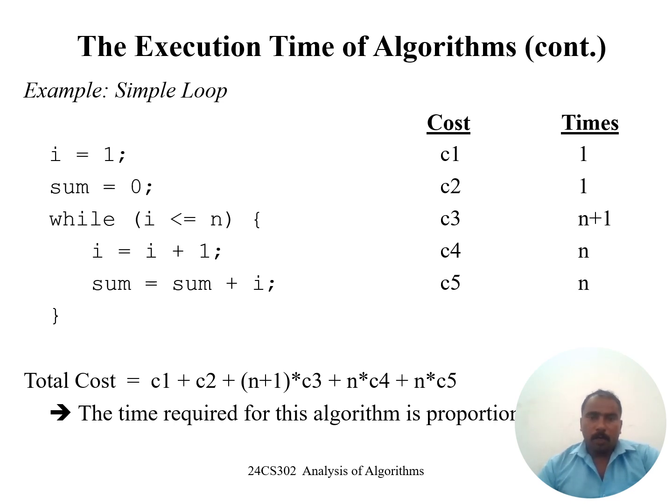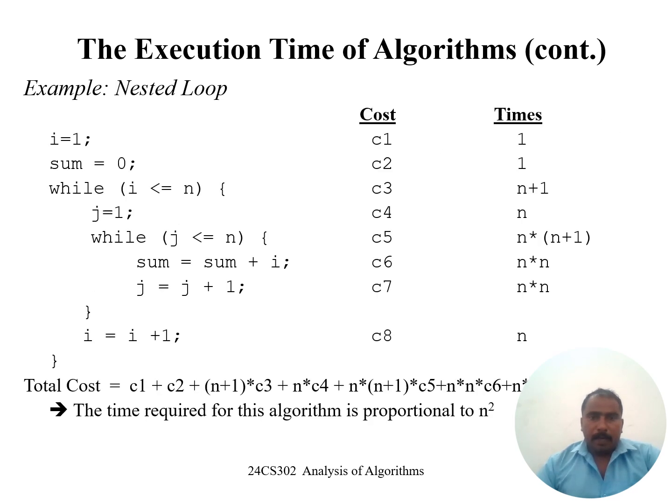We want to count all the values and add these values, for example, 1, n plus 1, n. After adding, we are going to evaluate the time complexity values. Which one is the maximum value? That is the time complexity value. You can take it.